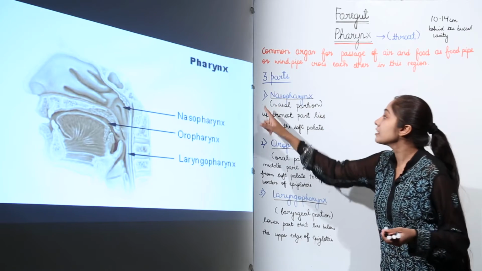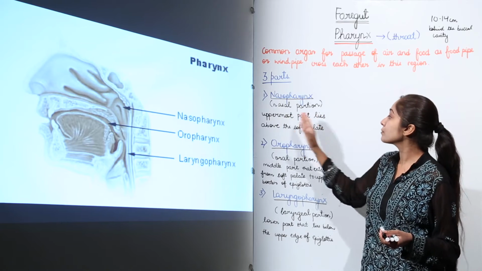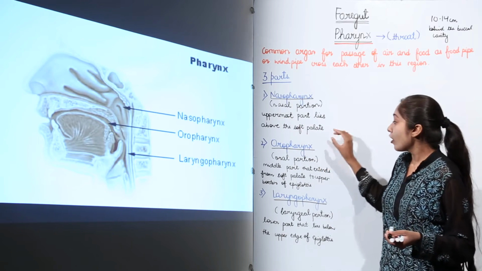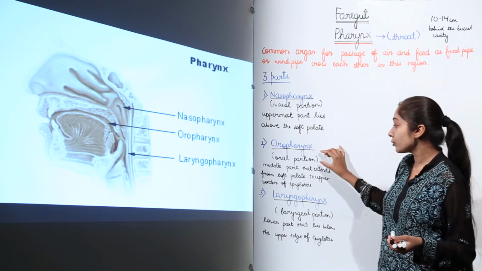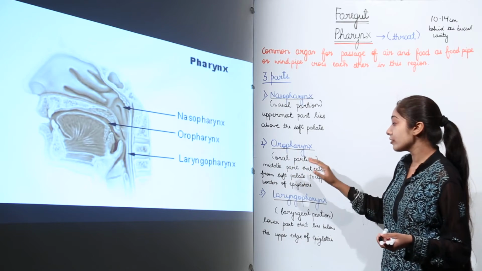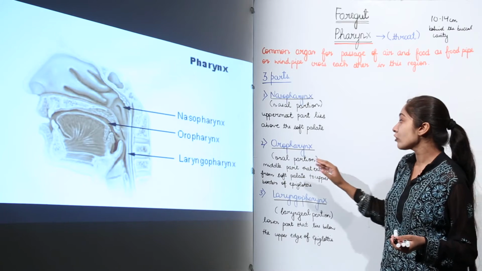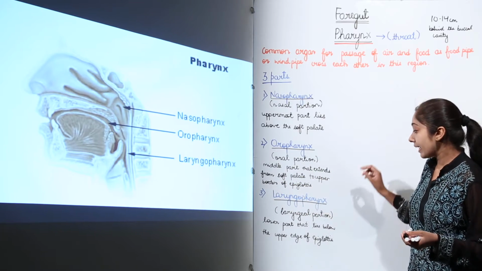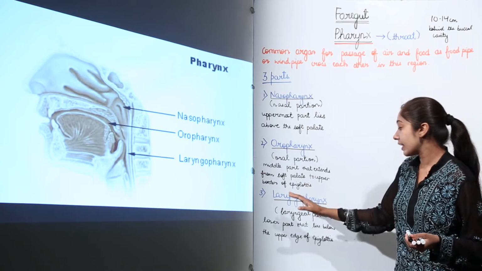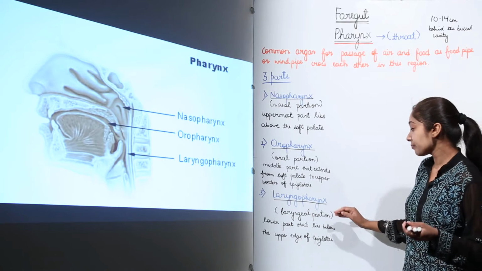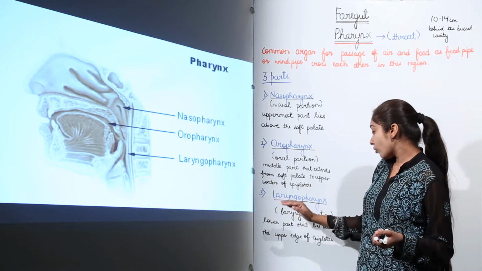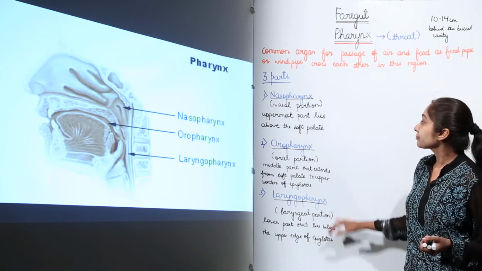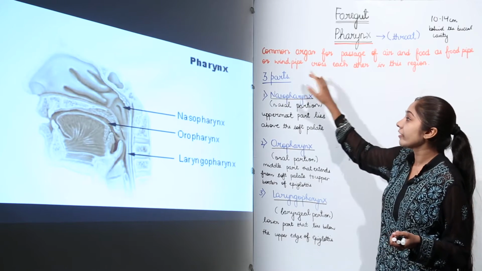Nasopharynx is the nasal portion, so it is the uppermost part of the pharynx which lies above the soft palate. Oropharynx forms the oral portion. It's the middle part of the pharynx that extends from the soft palate to the upper border of the epiglottis. Then laryngopharynx is the laryngeal portion of the pharynx. It is the lower part that lies below the upper edge of the epiglottis. So the pharynx is divided into these three parts.